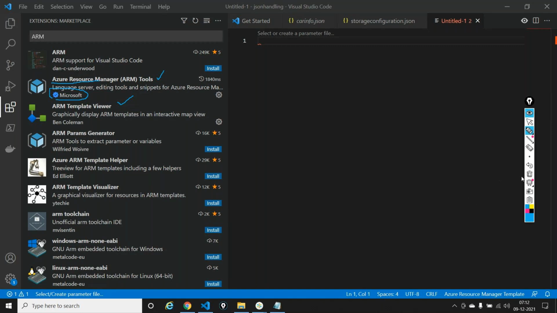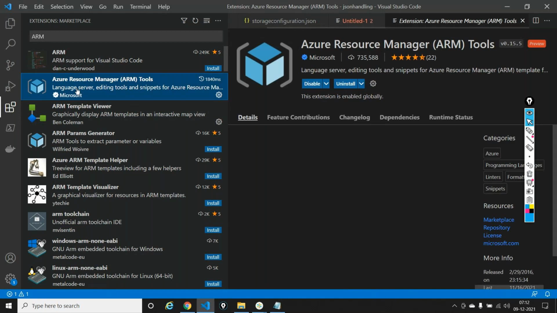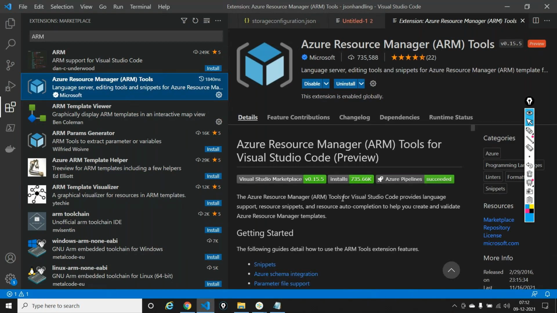How do you install it? Very simple. Just click on this extension. Now I have an uninstall button because I've already installed it. In your case, you'll have an install button. How much time is it going to take? Hardly 30-40 seconds. That's it. Once you install it,